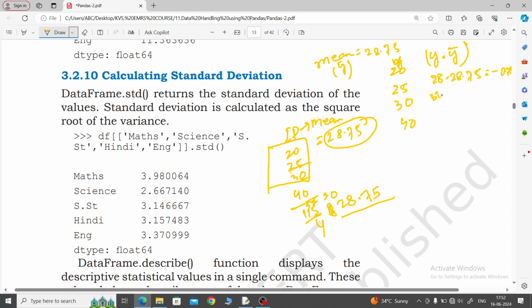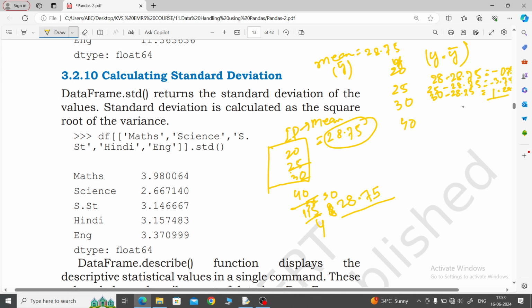Now 30 minus 28.75, you will get 1.25. Now 25 is also there. 25 minus 28.75, what will you get? Minus 3.75.